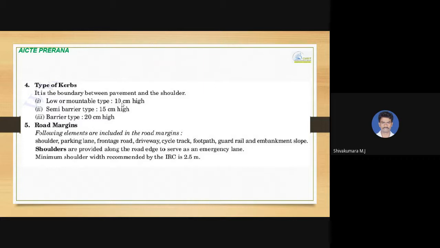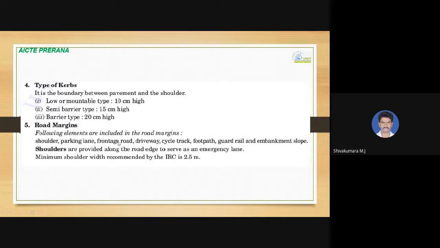In case of a semi-barrier type, only in some emergency cases are vehicles allowed to change their lanes by crossing these curbs.